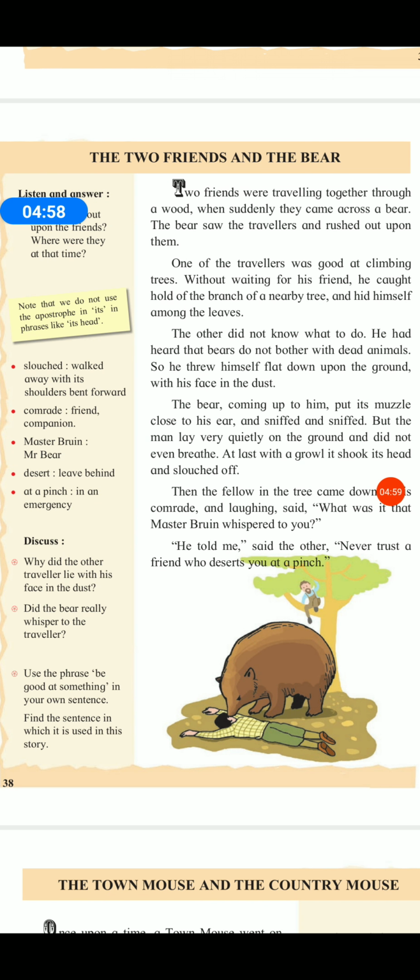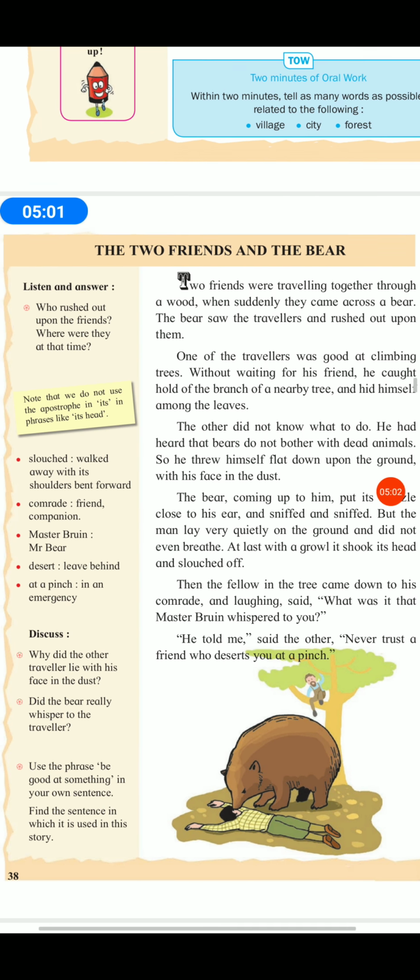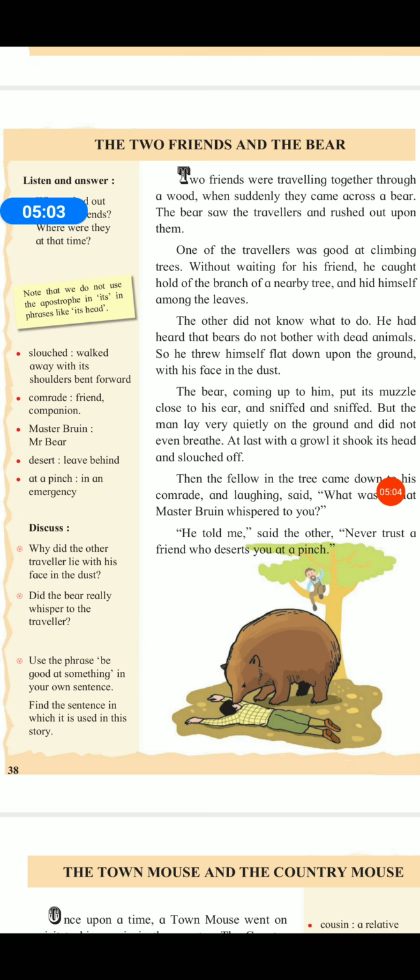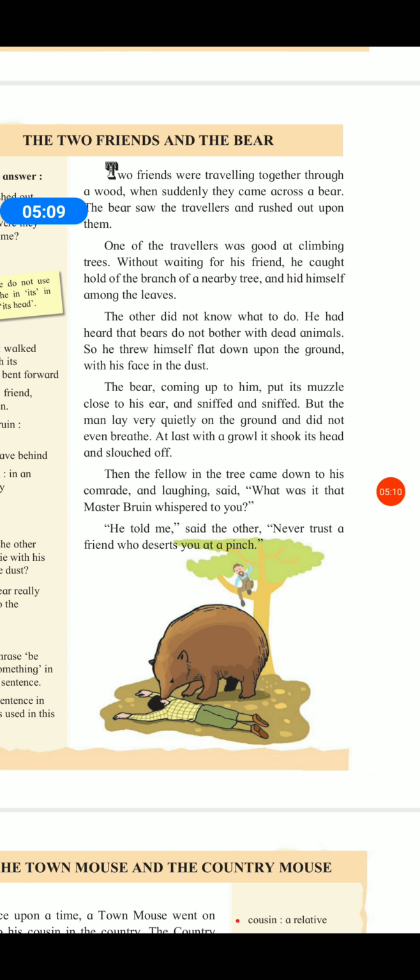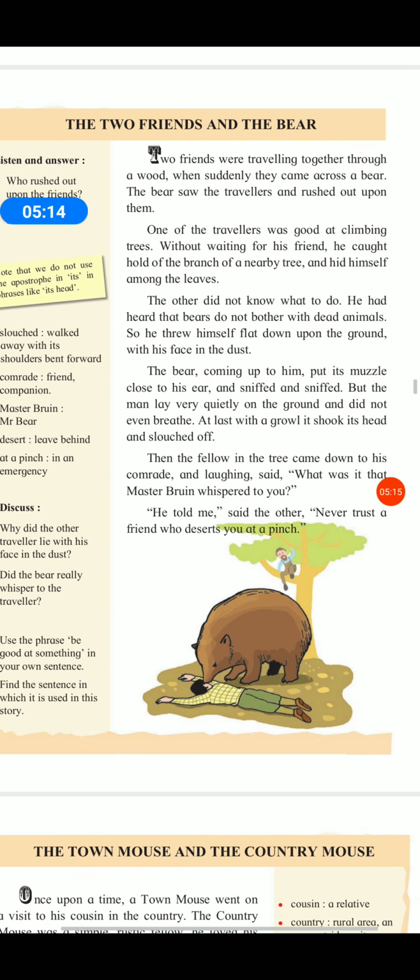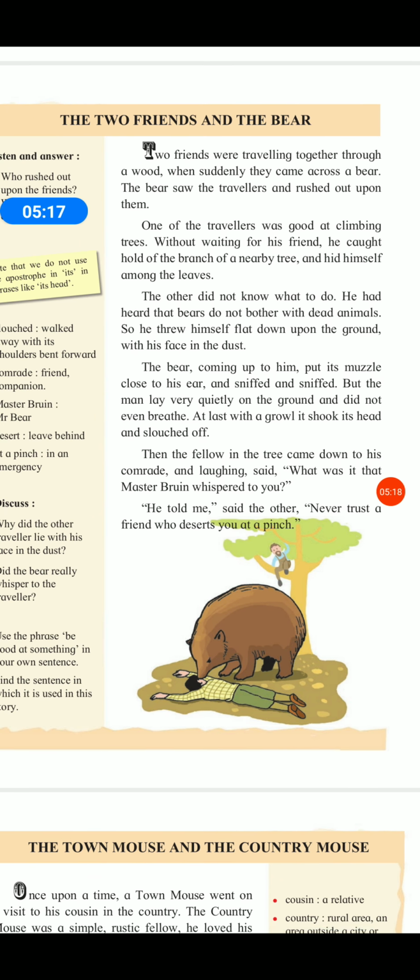Here the first story, the fable, is the two friends and the bear. Two friends were traveling together through a wood, when suddenly they came across a bear. The bear saw the travelers and rushed out upon them. One of the travelers was good at climbing trees. Without waiting for his friend, he caught hold of a branch of a nearby tree and hid himself among the leaves. The other did not know what to do.